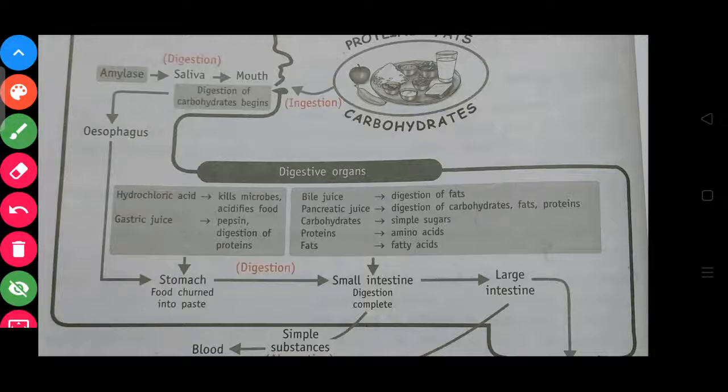Now the digested food in the small intestine, one more thing, the food that we eat is completely digested in the small intestine. Then the completely digested food in the small intestine is mixed with the blood, and then it is transported to different parts of the body.